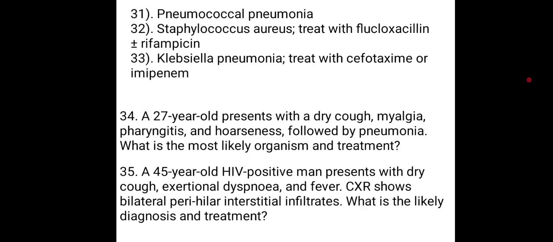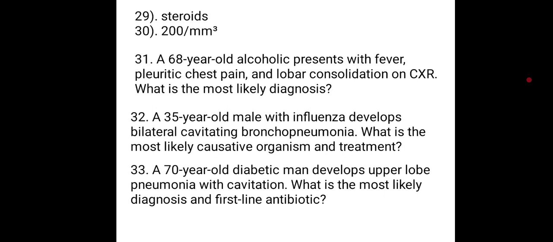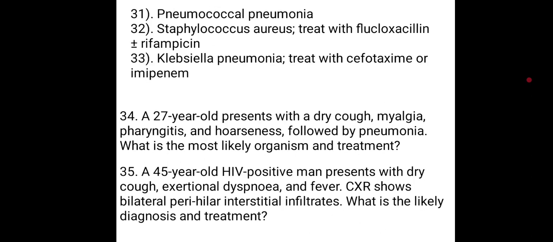The next one is Klebsiella pneumonia. Treat with cefotaxime or imipenem. A 70-year-old diabetic man develops upper lobe pneumonia with cavitation. What's the most likely diagnosis and first-line antibiotic? That's Klebsiella pneumonia, and we are treating this patient with cefotaxime or imipenem.